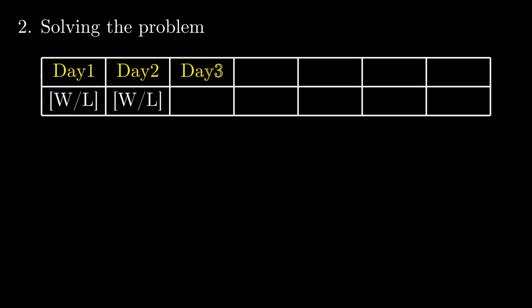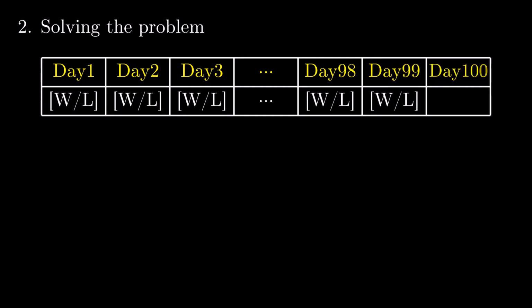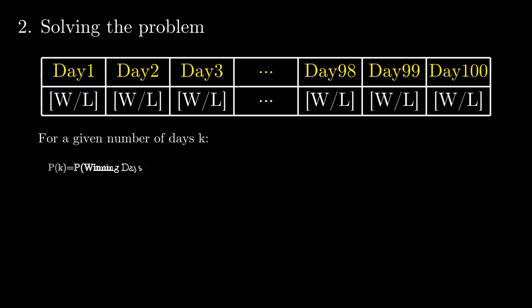Let's consider a random variable x that represents the profit after 100 days of playing the game. We want to find the expected value of this variable. For a given number of days k, the probability that we have exactly k winning days is the number of scenarios with exactly k wins divided by the total number of scenarios, which further equals 100 choose k divided by 2 to the power of 100.